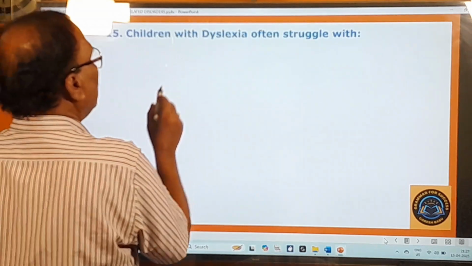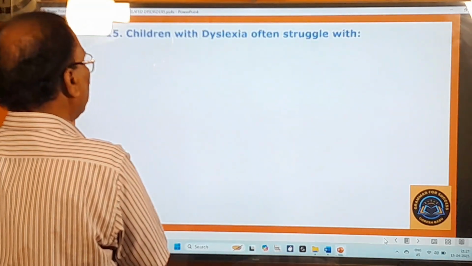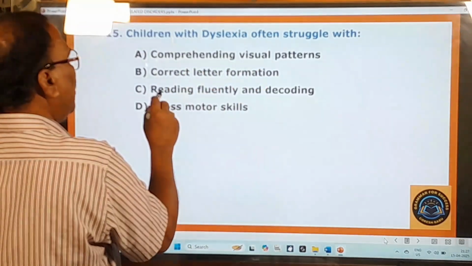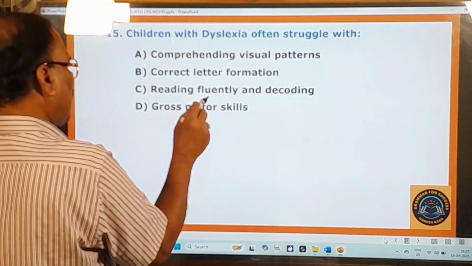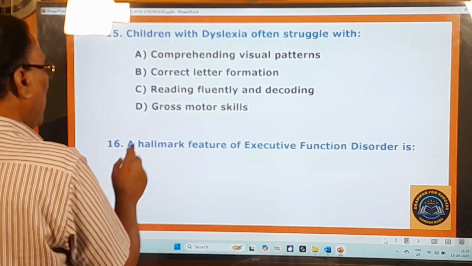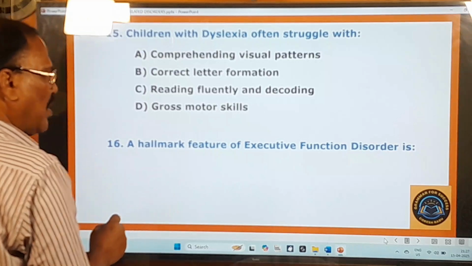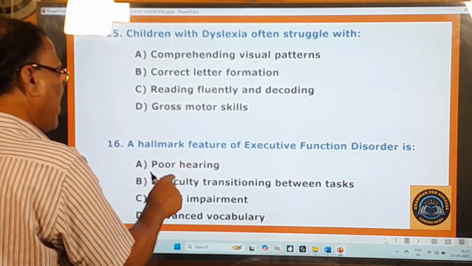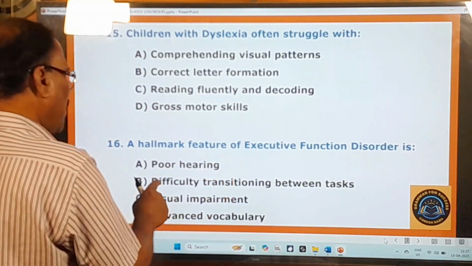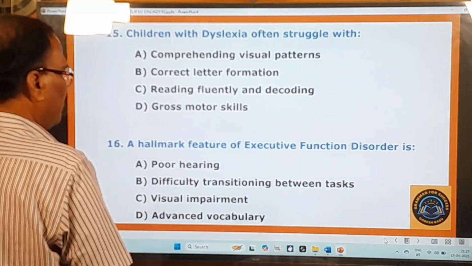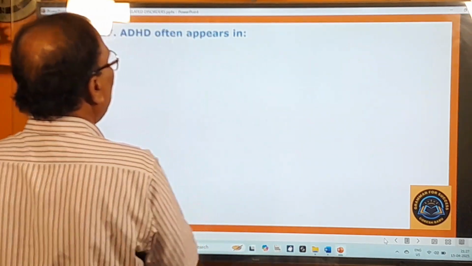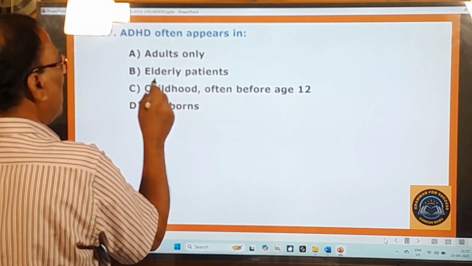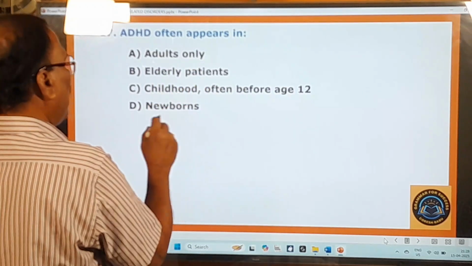15th question. Children with dyslexia often struggle with comprehending visual patterns, correct letter formation, reading fluently and decoding, gross motor skills. 16th question. A hallmark feature of executive function disorder is, what is the hallmark feature of this executive function disorder? Poor hearing, difficulty transitioning between tasks, visual impairment, advanced vocabulary. 17th question. ADHD often appears in adults only, elderly patients only, childhood often before age 12, newborns.